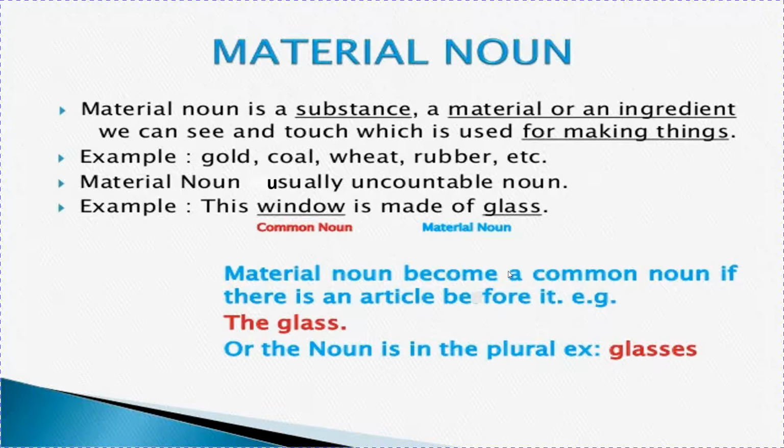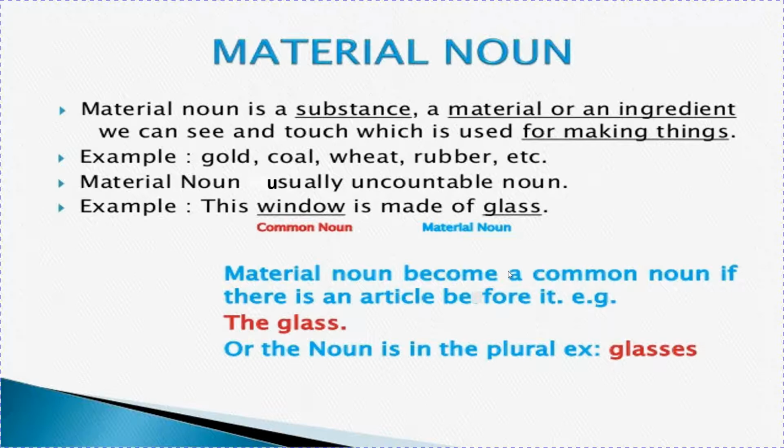So material nouns are usually uncountable nouns. Let us see an example. This window is made of glass. So window is a common noun, but glass is a material noun, children. But suppose I am writing the glass is made up of plastic. So glass is again a common noun and plastic will become a material noun.